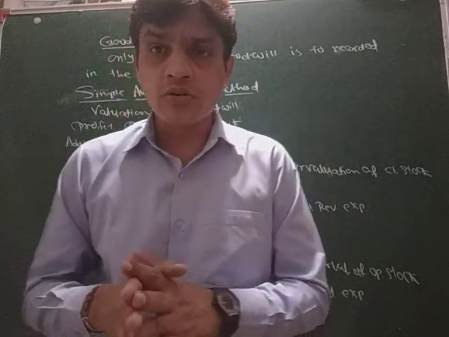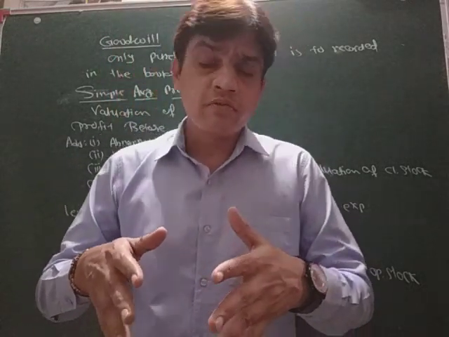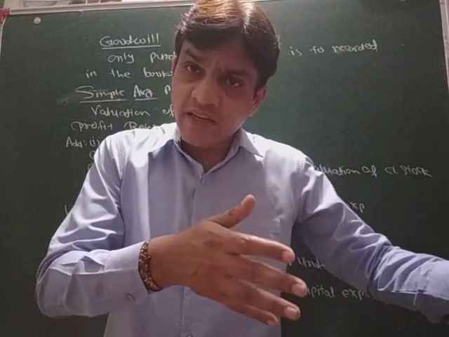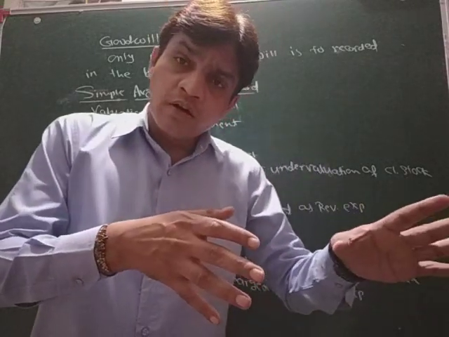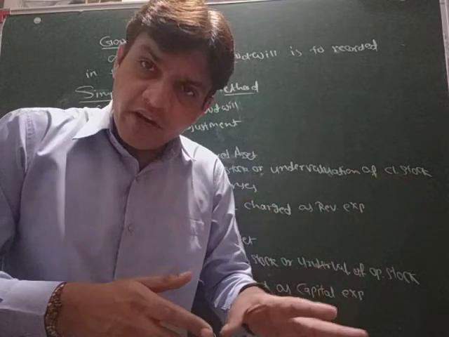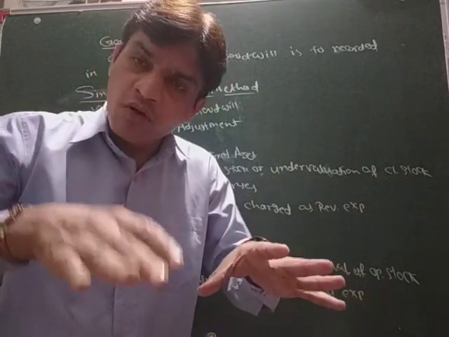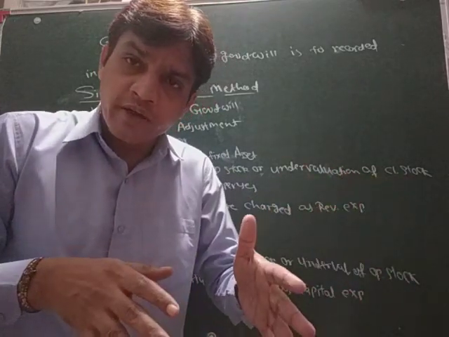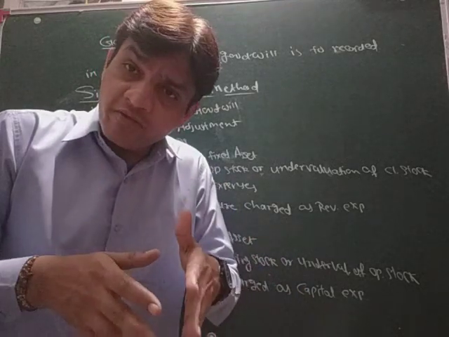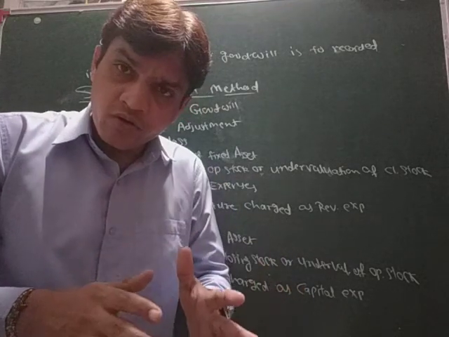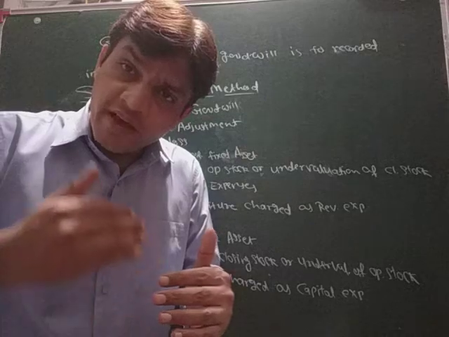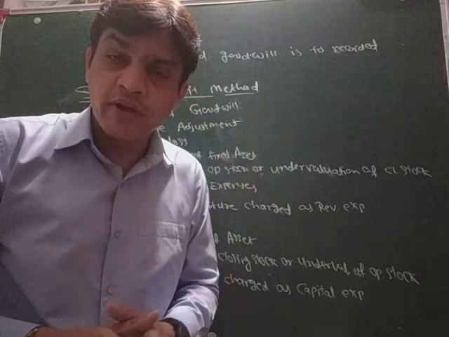Purchased goodwill means whenever we purchase any business. Suppose their net asset value, after deducting all liability from the total asset, is rupees 2 lakh, and we are paying 3 lakh to him.